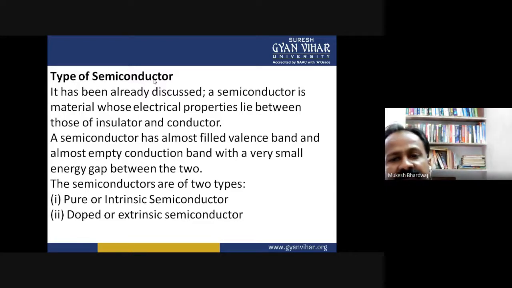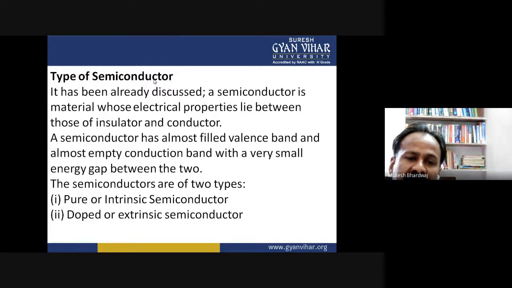That category is considered to be the extrinsic semiconductors. It has already been discussed that a semiconductor is a material whose electrical properties lie between those of insulators and conductors. A semiconductor has an almost filled valence band and an almost empty conduction band with a very small energy gap between the two.